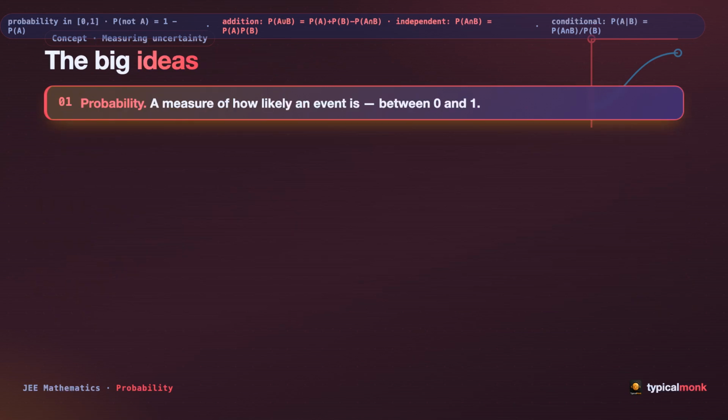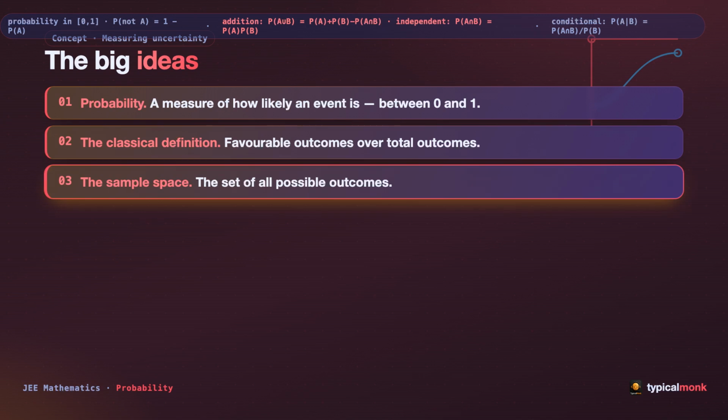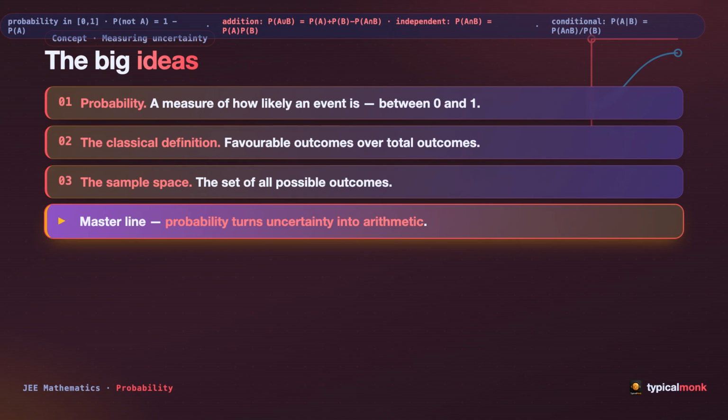Let us set the foundation. Probability: a measure of how likely an event is, between 0 and 1. The classical definition: favorable outcomes over total outcomes. The sample space: the set of all possible outcomes. Master line: probability turns uncertainty into arithmetic.